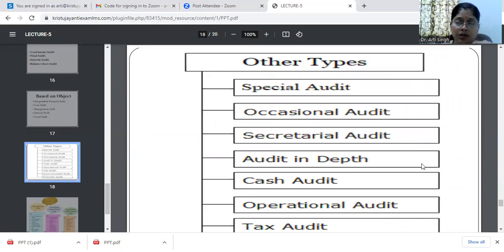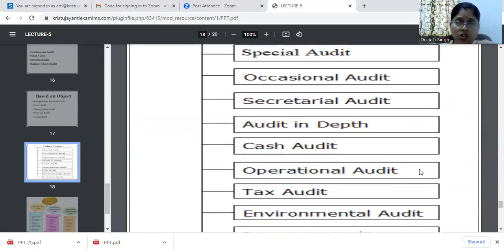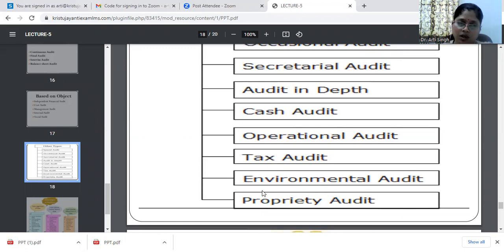Coming on to other types, there are various other types also, which is called special audit, depending on the occasion and the situation. Occasional audit, secretarial audit, audit in depth, cash audit, operational audit. Operational audit is also called management audit, so it can be considered the same. Tax audit, all the tax related matters are being checked and verified, that is tax audit. Environmental audit and proprietary audit.